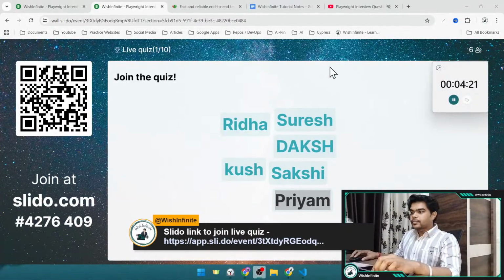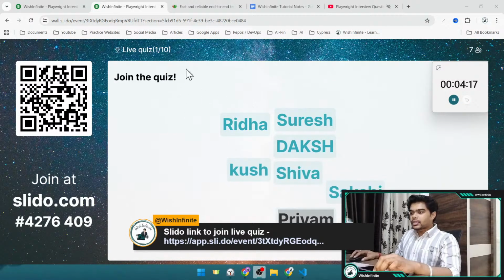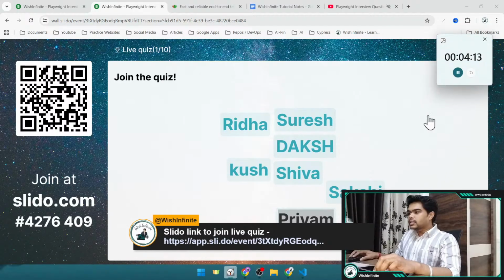So you guys join it. I'm just sharing the QR code also. Either you can use this QR code or there is a link in the chat window that you can join.